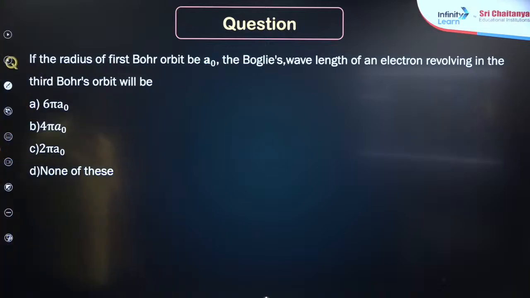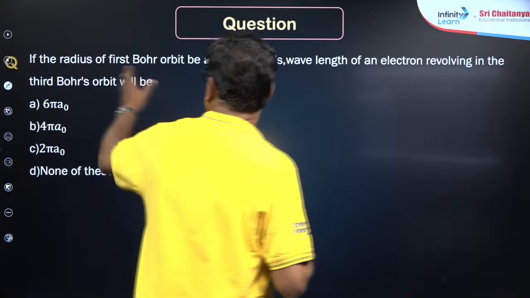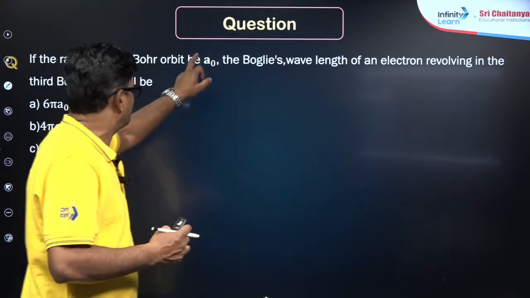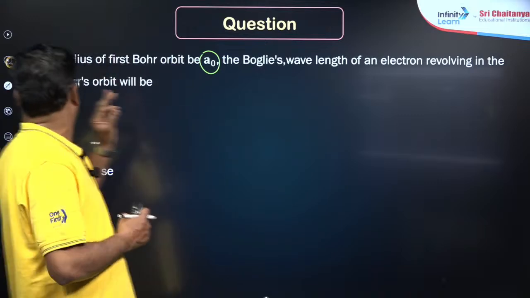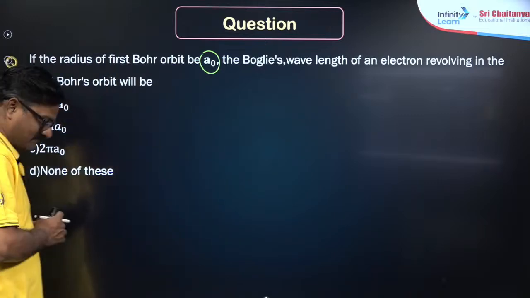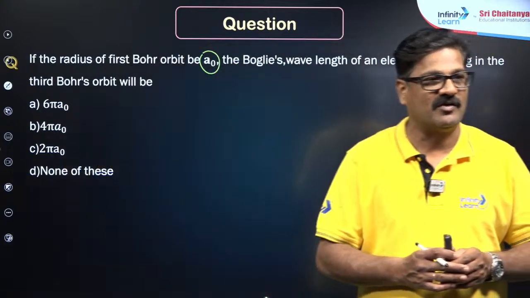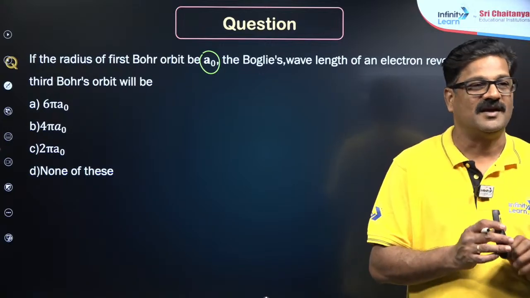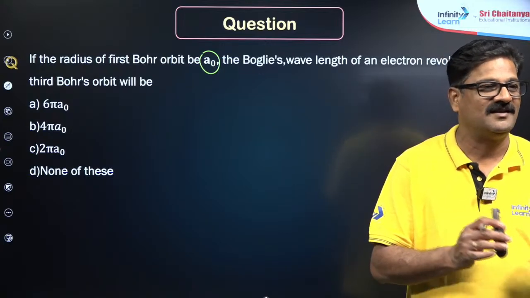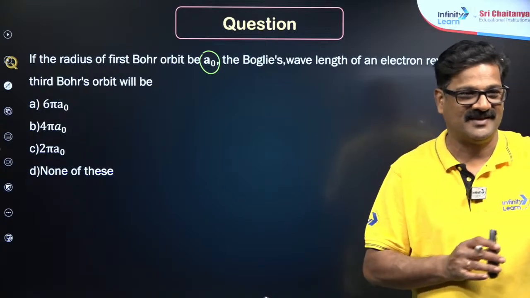Last question of the day. Similar type of questions. If the radius of the first Bohr orbit is A0, the de Broglie wavelength of an electron revolving in the third Bohr orbit is... Wow, it is connected with Bohr's theory and the de Broglie concept. Hemant, we are connecting one concept to another concept. Does it feel good?